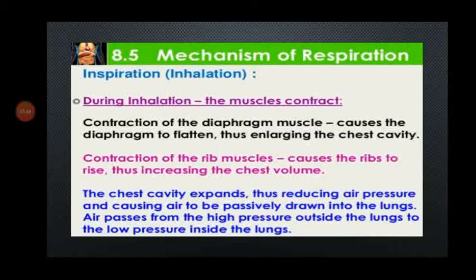Inspiration or inhalation. During inhalation, the muscles contract. The contraction of the diaphragm muscles causes the diaphragm to flatten, thus enlarging the chest cavity. Then contraction of the rib muscles causes the ribs to rise, thus increasing the chest volume. The chest cavity expands, thus reducing air pressure and causing air to be passively drawn into the lungs. The air passes from the high pressure outside the lungs to the low pressure inside the lungs.